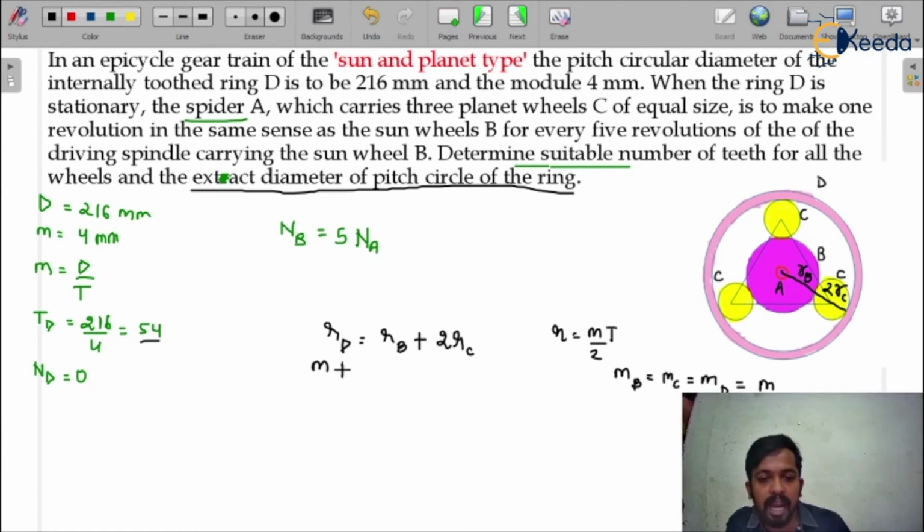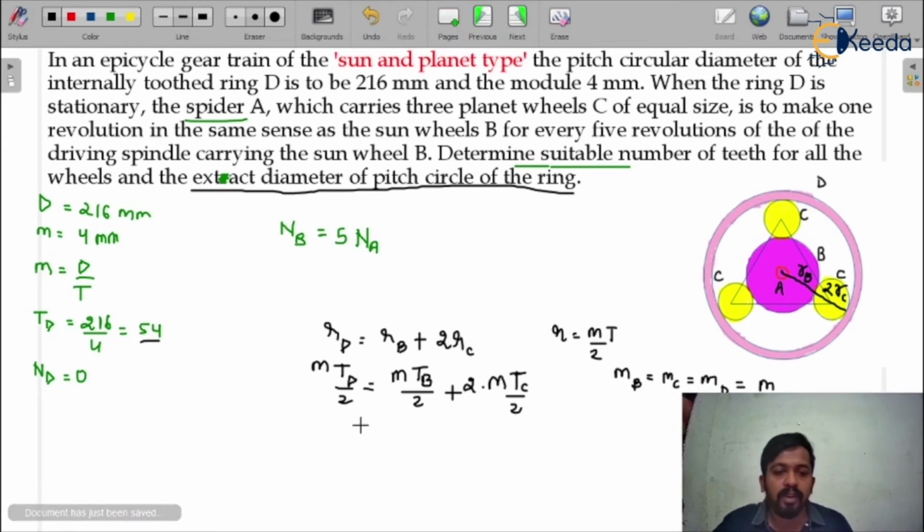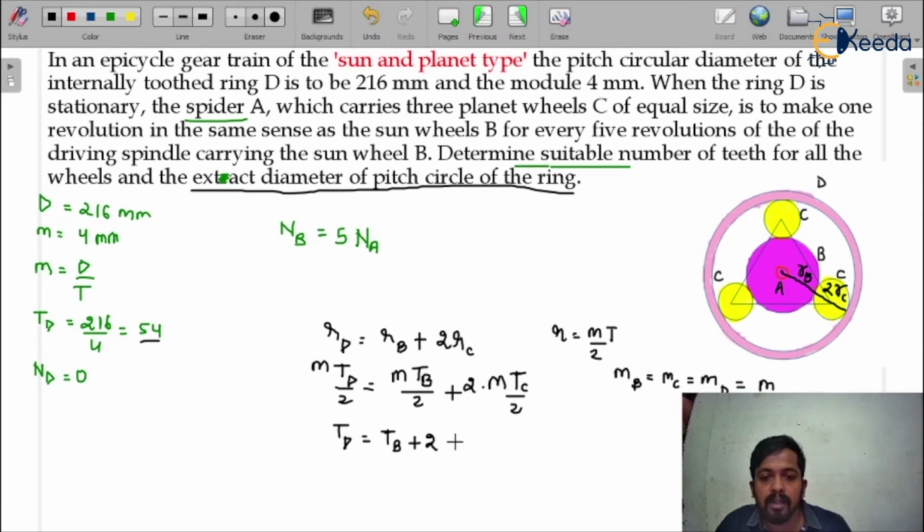So we have m td by 2 is equal to m tb by 2 plus 2 times m tc by 2. Here m would cancel out and we finally get TD is equal to TB plus 2 times the number of teeth on gear C. That is the relation we get here.